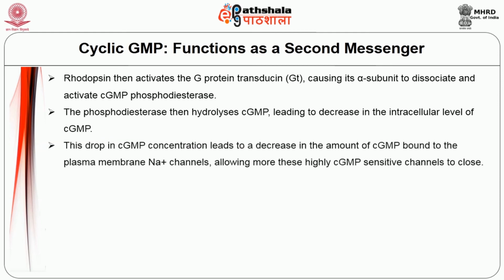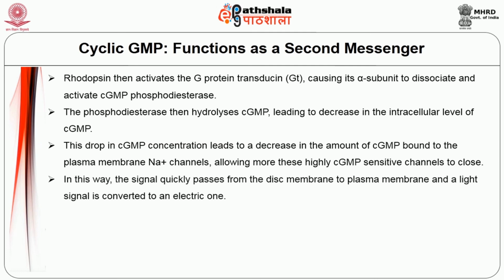So this drop in the cyclic GMP concentration leads to a decrease in the amount of cyclic GMP bound to the plasma membrane sodium ion channels, allowing these highly cyclic GMP sensitive channels to close. So in this way, the signal quickly passes from the disc membrane to the plasma membrane and a light signal is converted to an electric one.